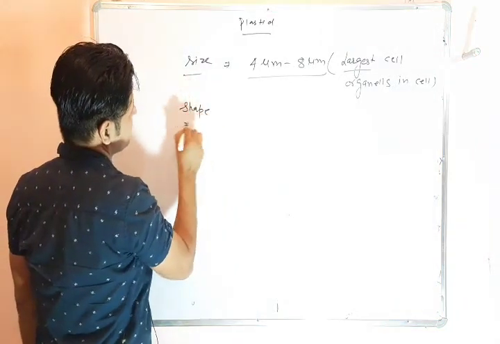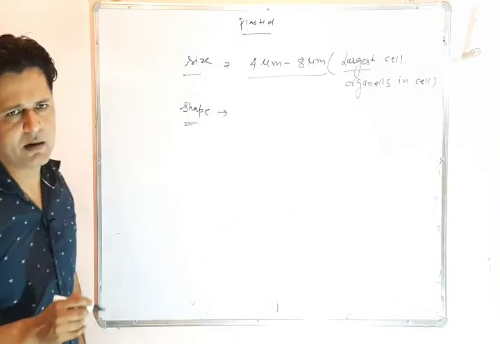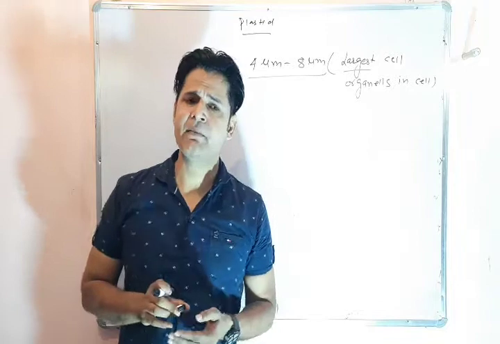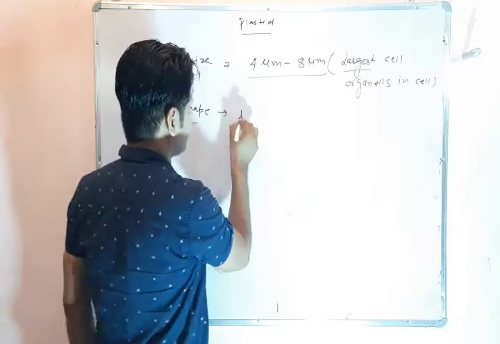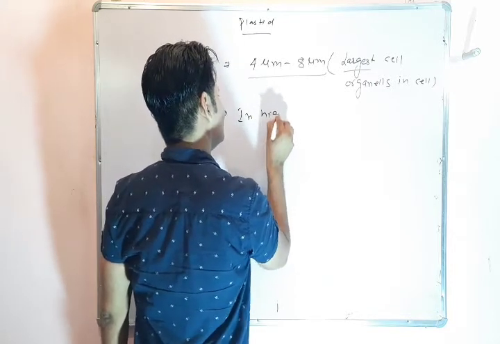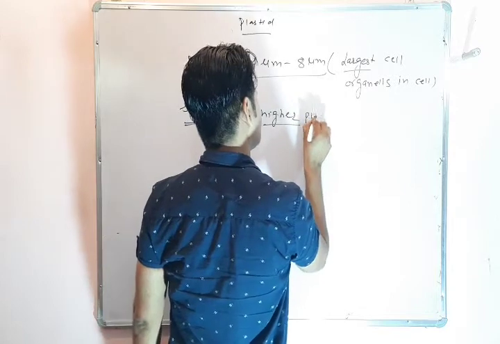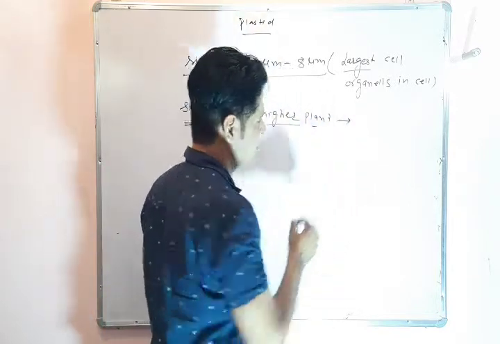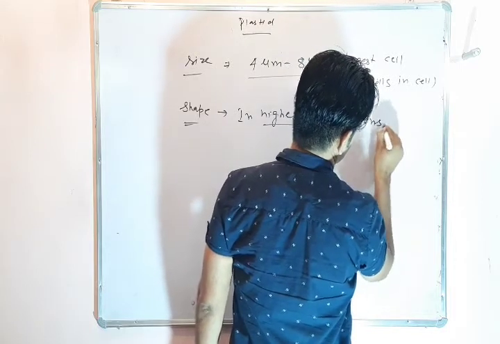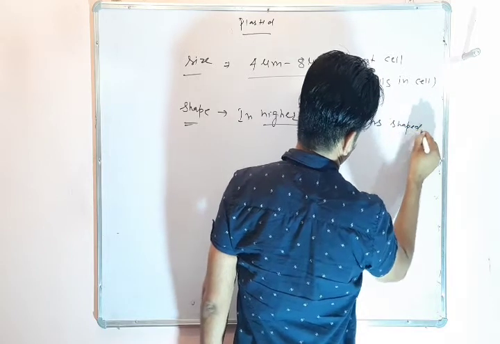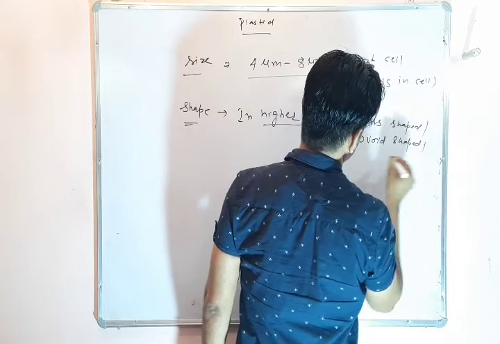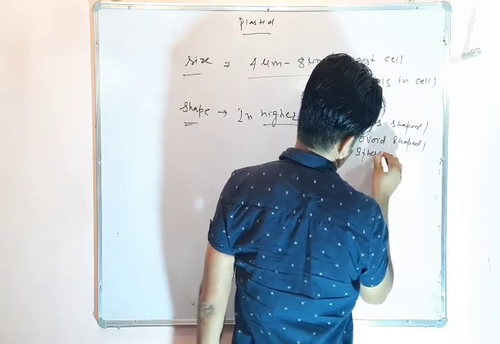If we discuss about the shape, in a higher plant, the shape of plastid is ovoid shaped, spherical in shape or lens shaped. In a higher plant, the shape of plastid is lens shaped, may be ovoid shaped or may be spherical in shape.